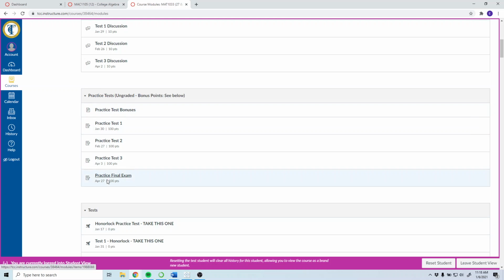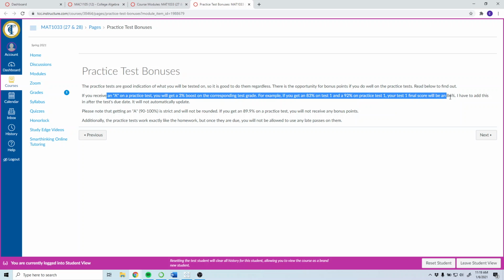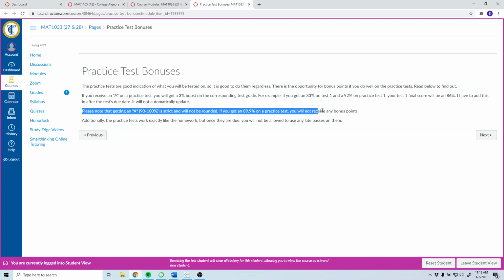Now, the practice tests, like I said, they're up here. They are not for a grade officially, but I have the bonuses described like I had in the syllabus. So if you get an A on a practice test, you will get a 3% boost on the corresponding test grade. So for example, if you get an 83 on test 1 and 92 on practice test 1, your final test grade will be an 86. It doesn't automatically update, so be patient about that. I have to go through and do that manually. This is not rounded at all because practice test is just like the homework. You can do it over and over and over again.